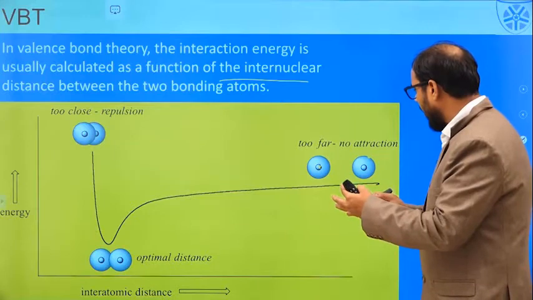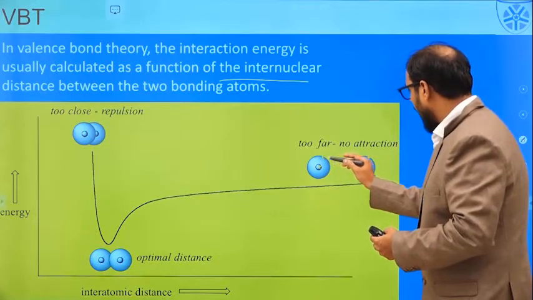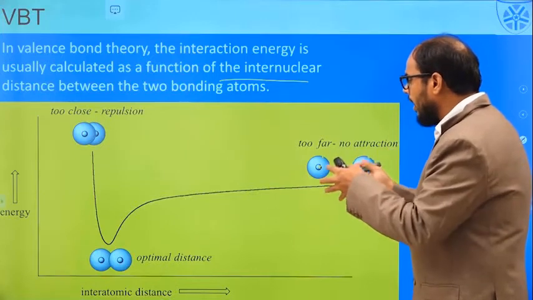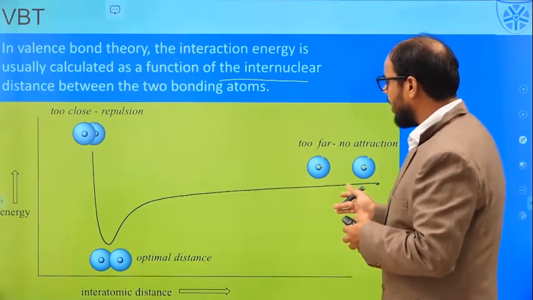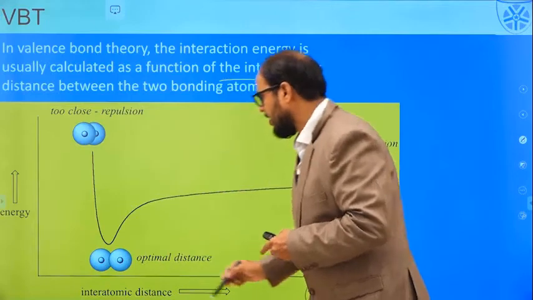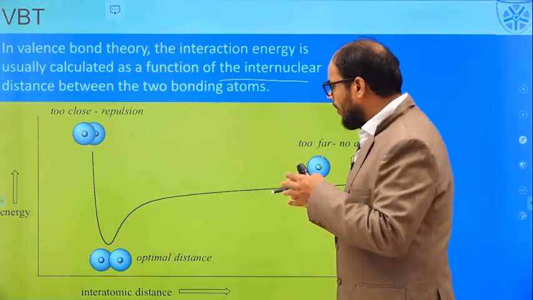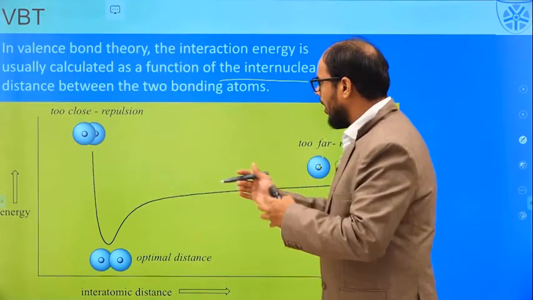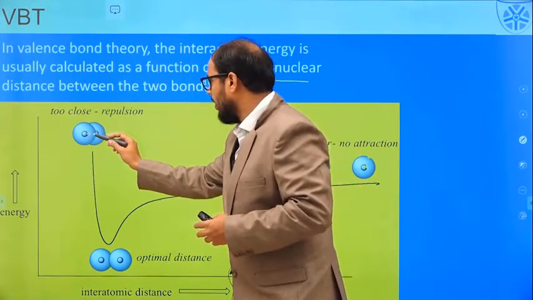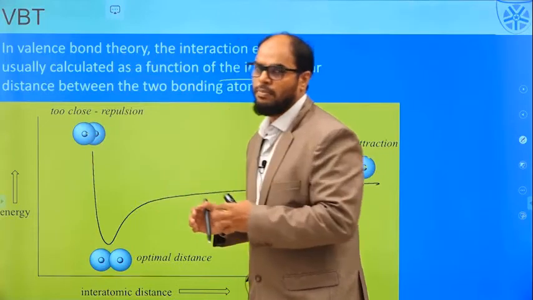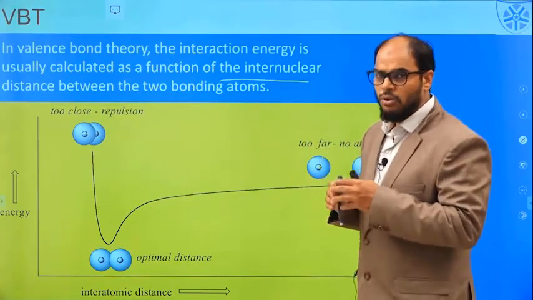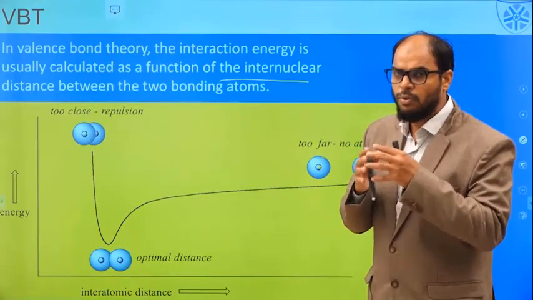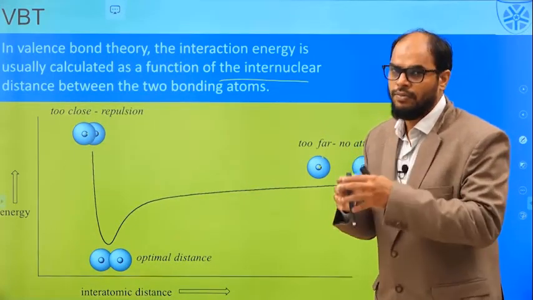In a similar way, the other electron will have attraction from the nucleus of the first atom. So they start coming toward each other. At some point, they reach the optimal distance, and they cannot come any closer, because if they do, they will face nuclear repulsion. We know that the nucleus is made up of neutrons and protons, so it is the proton-proton repulsion which will come into effect.